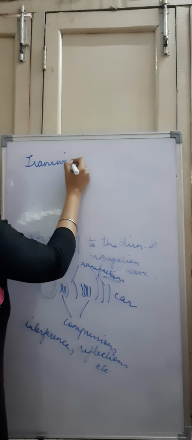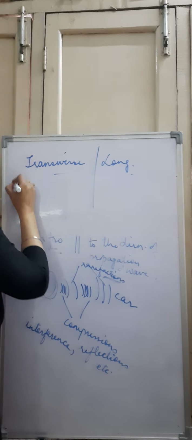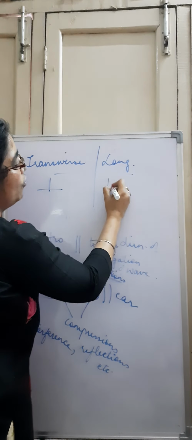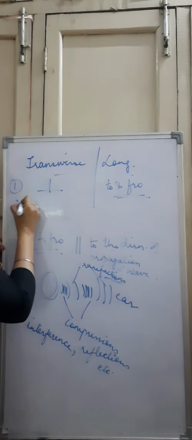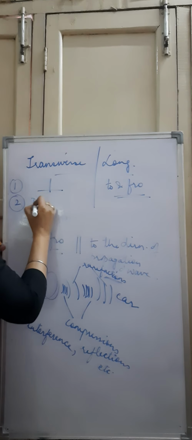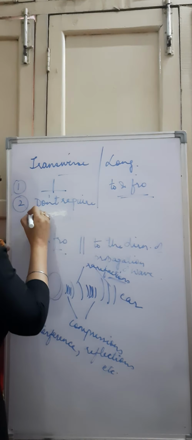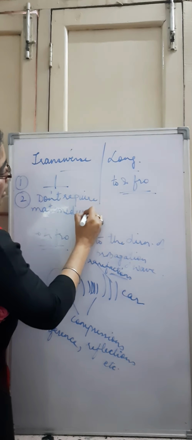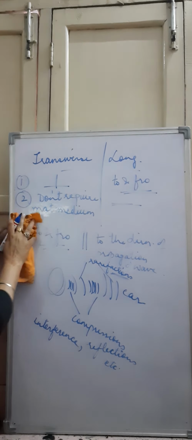In transverse waves, the particles move perpendicular to the direction of propagation of wave. In this case, they move to and fro parallel to the direction of propagation of wave. In this case, they do not require any material medium for propagation. And in the longitudinal waves, they do require the material medium for propagation of wave.